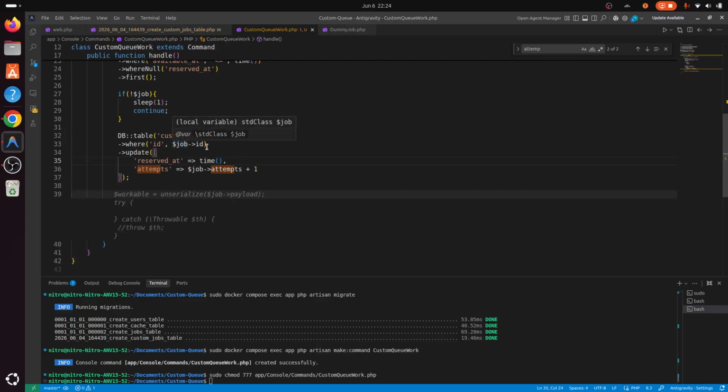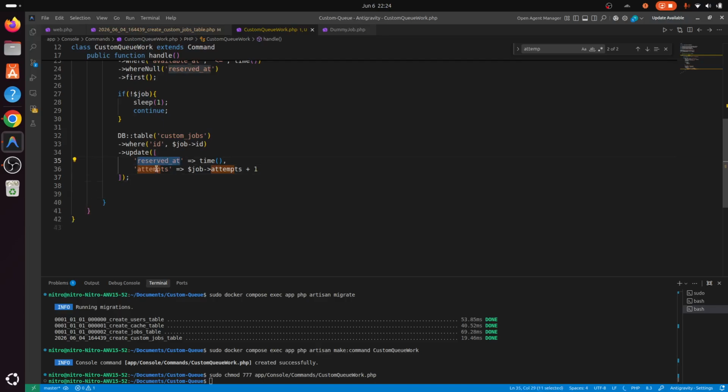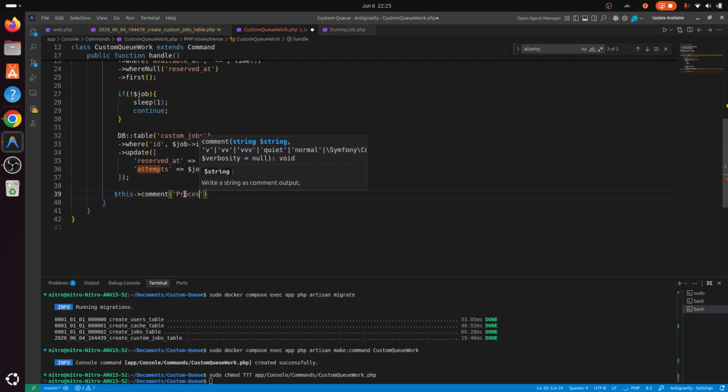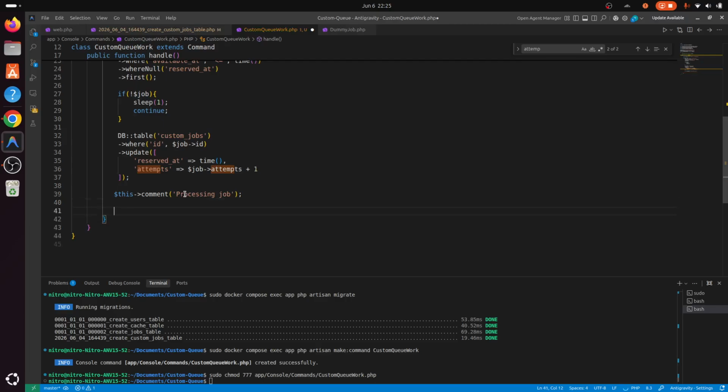So we are fetching the job of our job ID, and then we are updating the columns reserved at and attempts. So basically we are just reserving the job so that other jobs cannot override this one. Now let me add the comment, processing job. This is just for the info in our terminal.